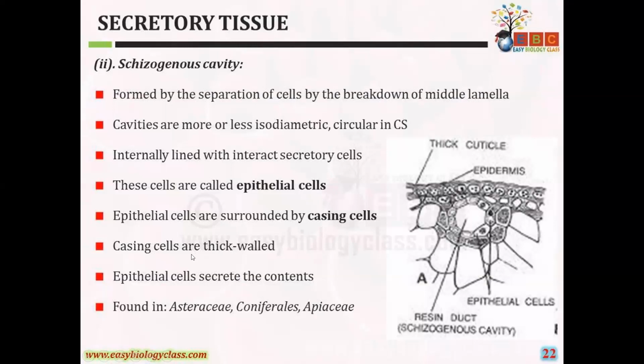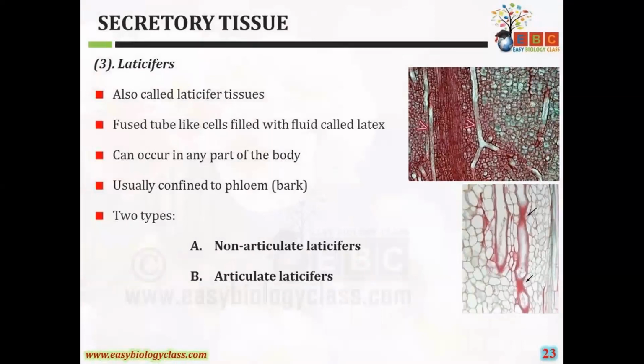So casing cells are thick-walled. So epithelial cells secrete the contents. Generally, these are seen in Pinaceae, Coniferales, and Apiaceae. So next one is the laticifers. They are also known as laticiferous tissues. So these are the fused tube-like cells filled with fluid called latex. They can occur in any part of the plant body and are usually confined to phloem.